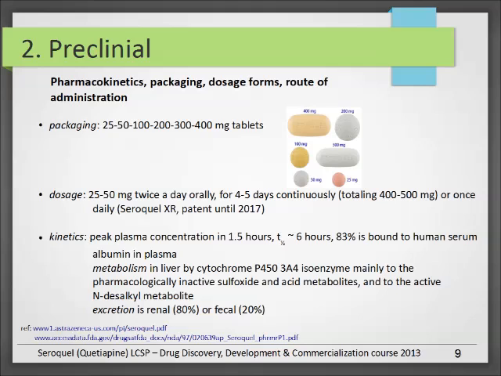The pharmacokinetics, it reaches peak plasma concentration in 1.5 hours. Its half-life is 6 hours, and most of it is bound to human serum albumin in the plasma. Metabolism is in liver by cytochrome P450, and it metabolizes mainly to the pharmacologically inactive sulfoxide and acid metabolites, and to the active, pharmacologically active N-desalkyl metabolite. And its excretion is mostly renal, but also parts fecally.